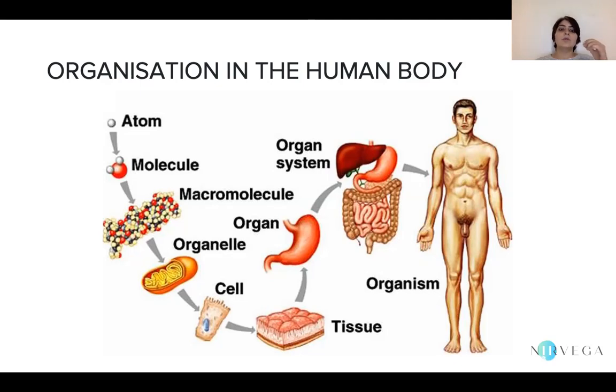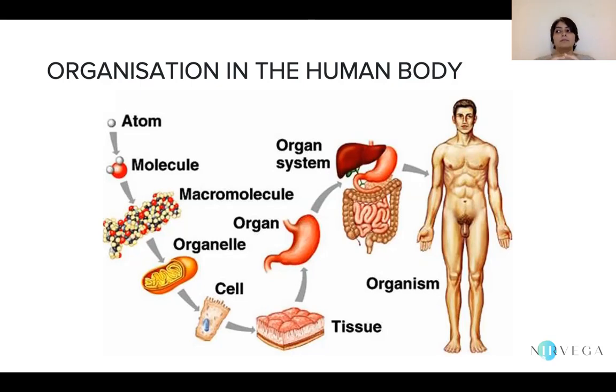So when one or more atoms come together, they form a molecule. When one or more molecules come together, they form a macromolecule.